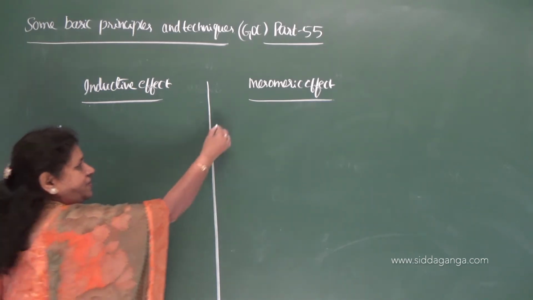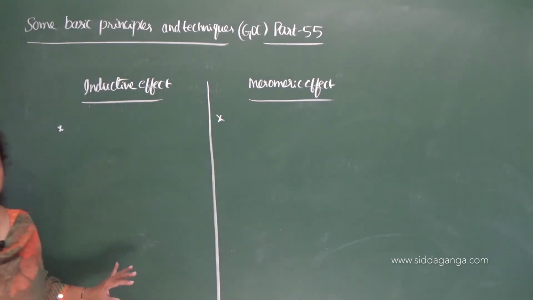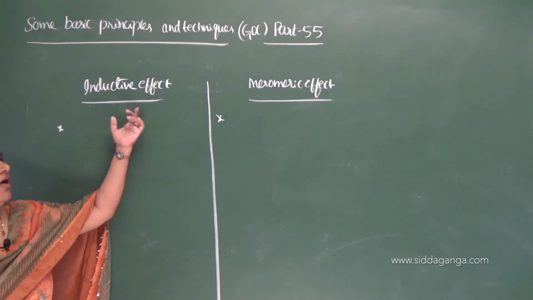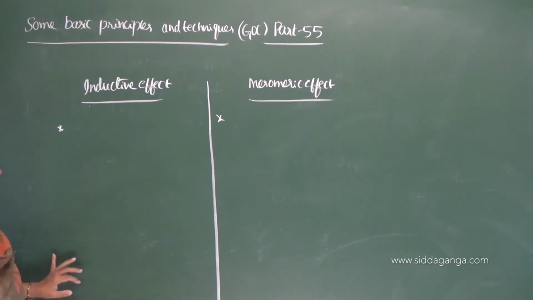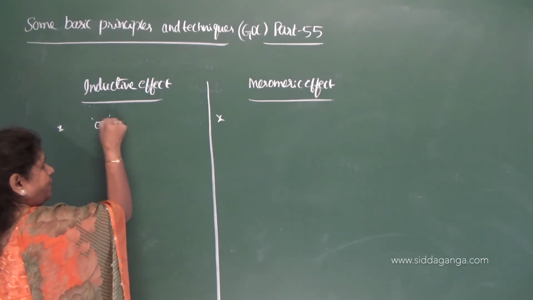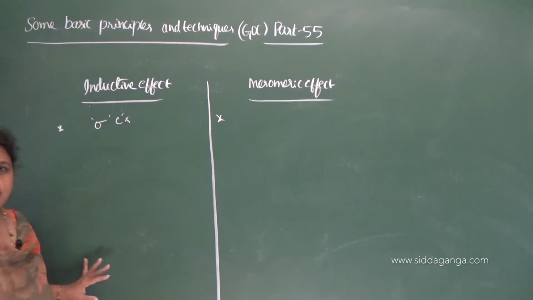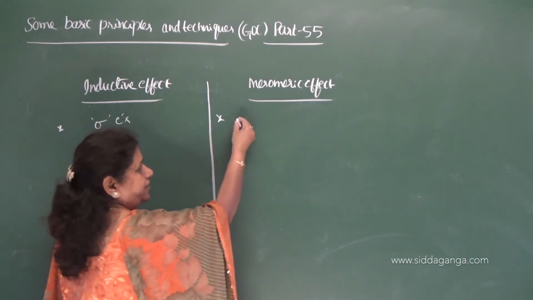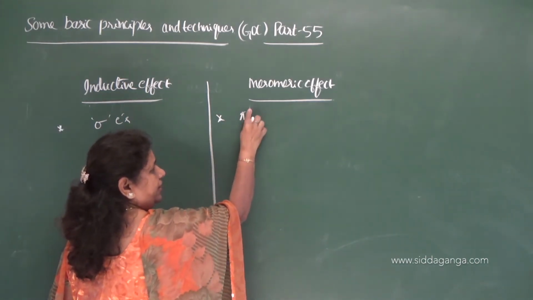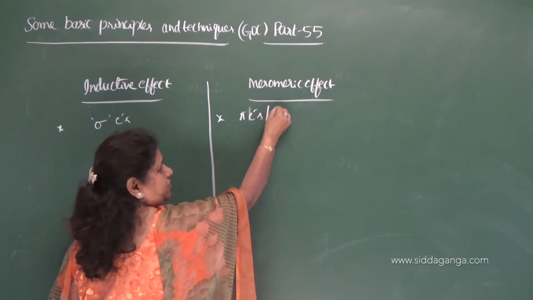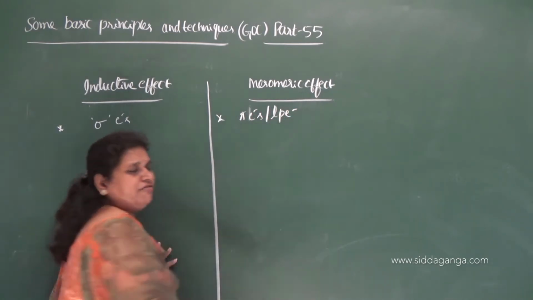So, what is the first difference here? The first difference is that the inductive effect involves the displacement of sigma electrons, whereas the mesomeric effect or resonance effect involves the displacement of pi electrons or the lone pair of electrons.